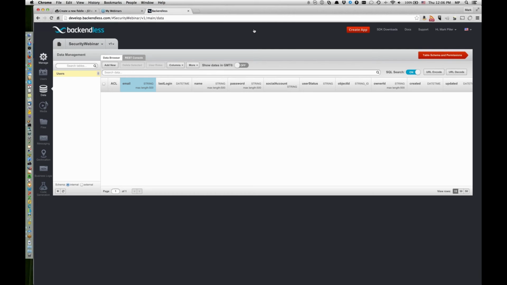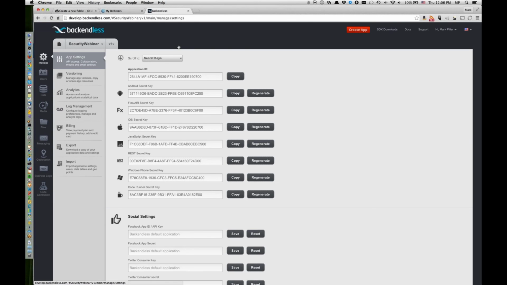If you have played with Backendless, you will know that every single application is identified by an ID. Once you log into Backendless and go under app settings, you will see a bunch of different IDs. The most important one is the application ID. That's the ID that identifies your backend among many others that are hosted in our system.